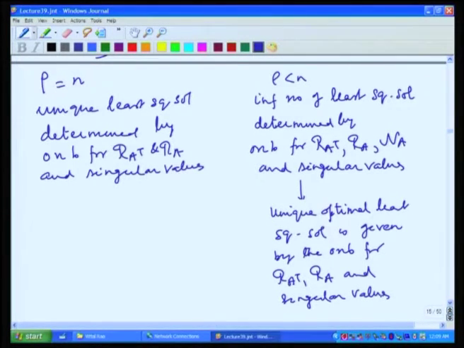So, the moral of the story is that the 4 orthonormal bases that we have chosen for the range of A transpose, for the null space of A, for the range of A and the null space of A transpose, together with the singular values, together with the special way we have chosen this orthonormal basis, completely answer all our questions about the solution of the system explicitly.